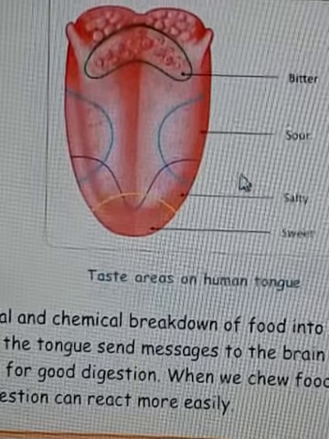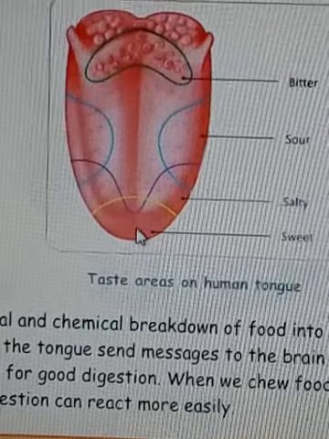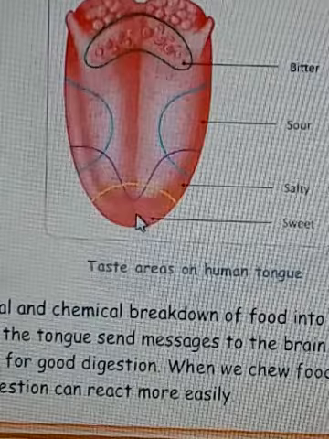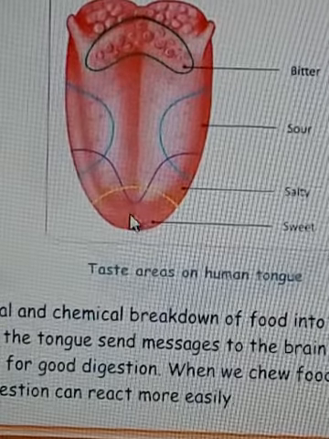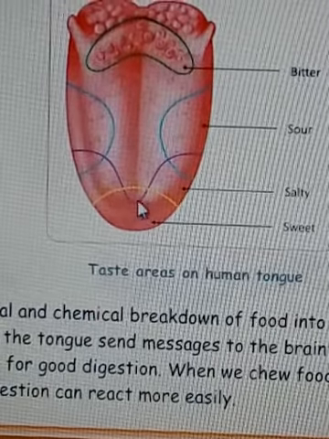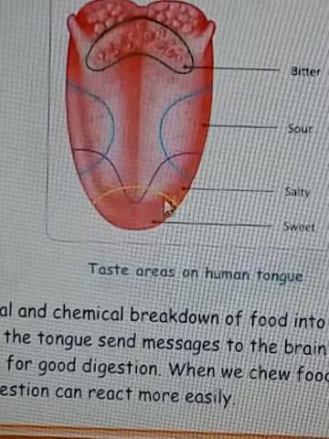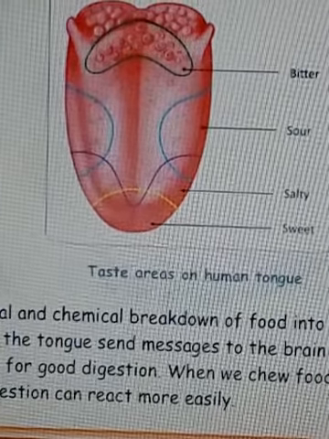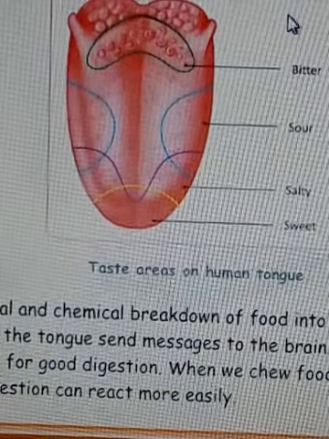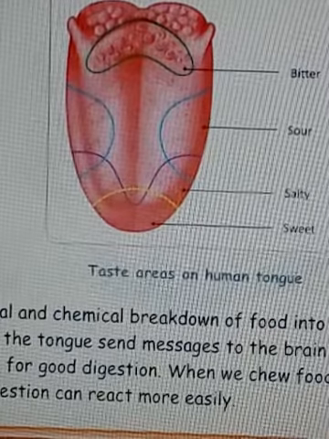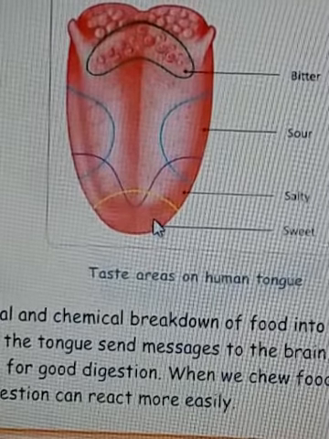Or whenever you are eating sweets, just like rasgulla, what is happening while you are eating rasgulla? So in this area, this is the area of sweet taste. Below this area, a lot of nerves are present. These nerves are attached to the brain. They are reaching to the brain, and these nerves are telling the brain that the taste of rasgulla is very nice.